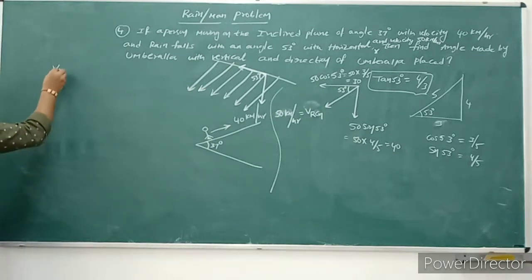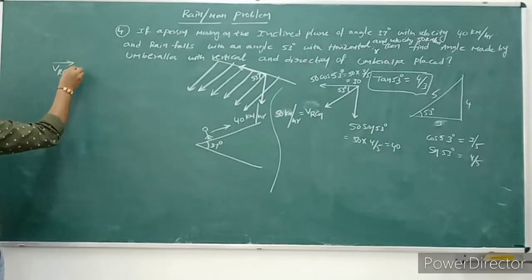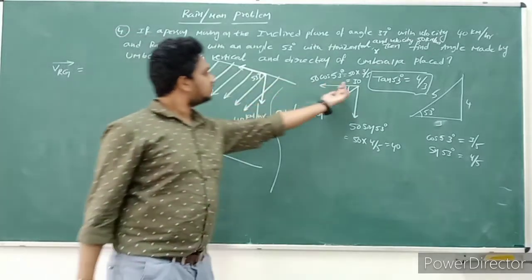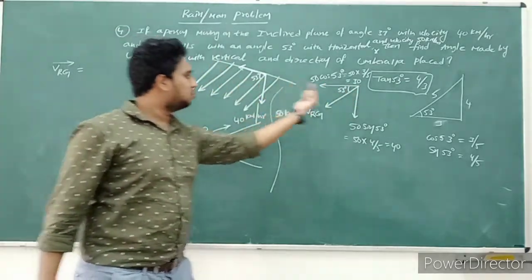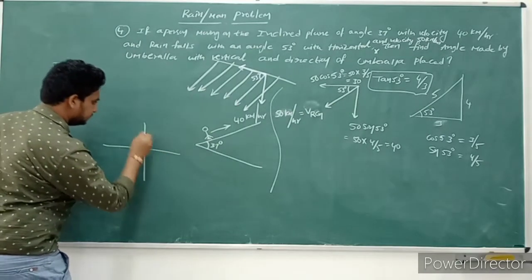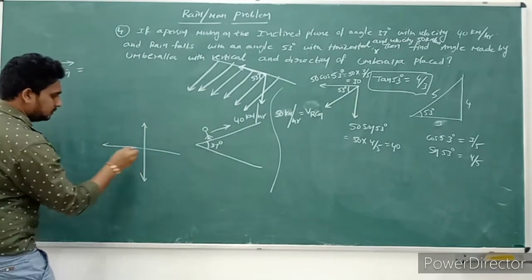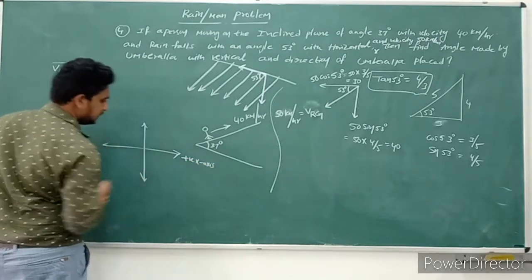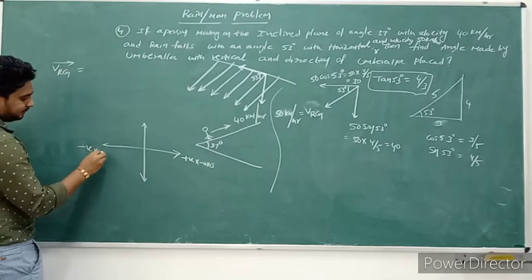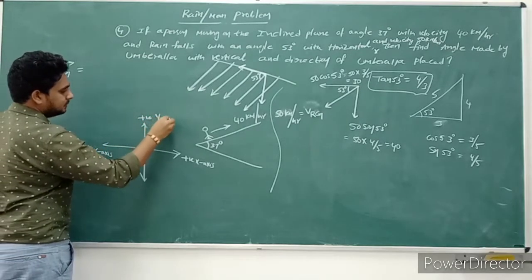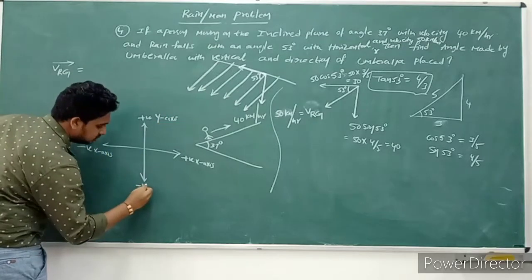Velocity of rain with respect to ground. How can we indicate it? Observe carefully. This is the positive x-axis, this is the negative x-axis, this is the positive y-axis, and the negative y-axis.